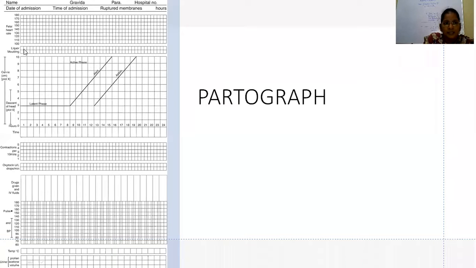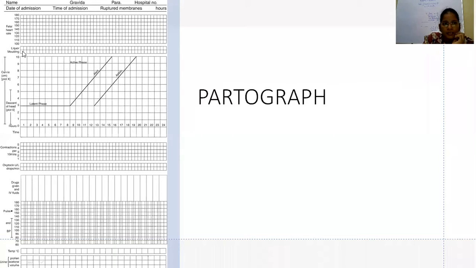So fetal heart rate, the range is 100 to 180 beats per minute. The normal is 160. In the latent phase of labor, we monitor the fetal heart rate every 30 minutes, whereas in the active phase, every 15 minutes. During the time of delivery and full dilatation, every 5 minutes you have to plot the graph like this.